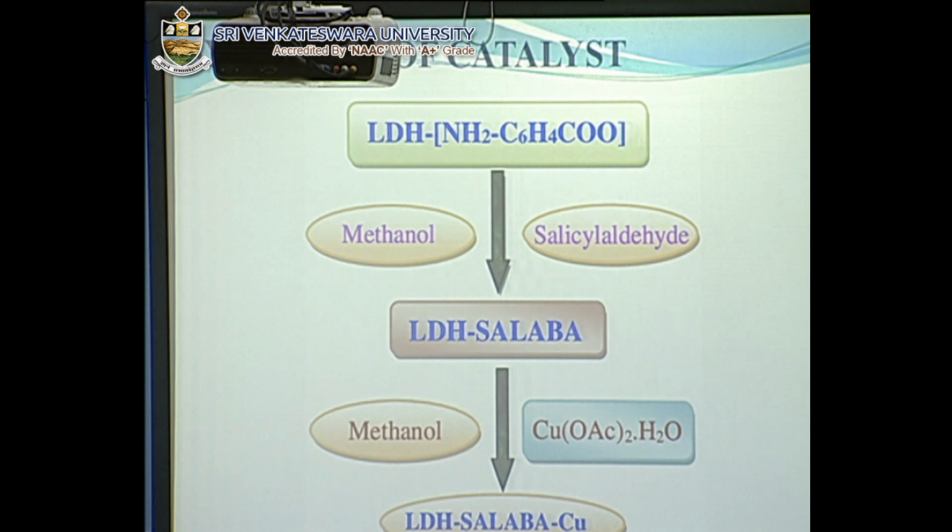This is the synthesis of catalyst which has been done in 3 steps. First step is the synthesis of support, that is LDH NH2C6H5COO, which is made by zinc nitrate and aluminum nitrate with alkaline solution of 4-aminobenzoic acid.